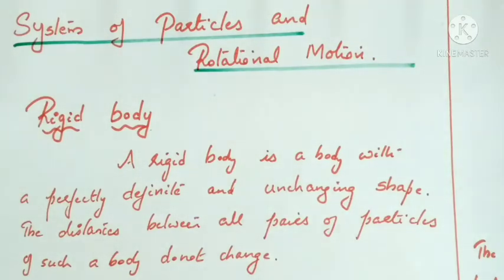For example, one such system of particles is a rigid body. A rigid body is a body with definite and unchanging shape. The distance between all pairs of the particles of such a body does not change. So, such a body is called a rigid body, having definite and unchanging shape, and the distance between all the particles in the rigid body remains constant throughout. Examples of rigid bodies: a stone, wheel, top, a steel beam, etc. Almost all solid bodies around us are considered as rigid bodies.